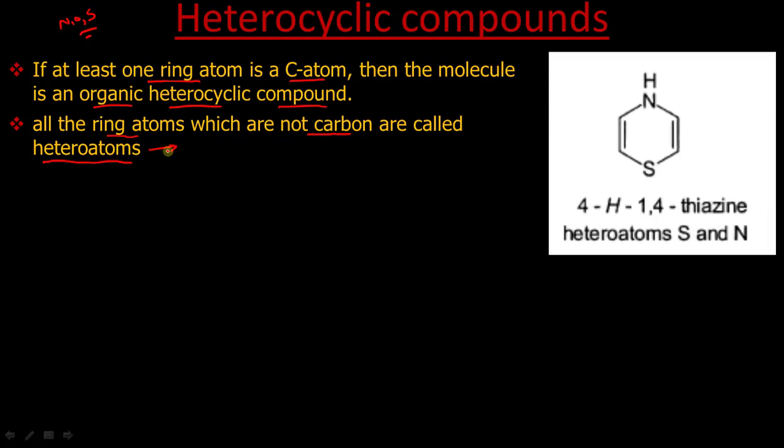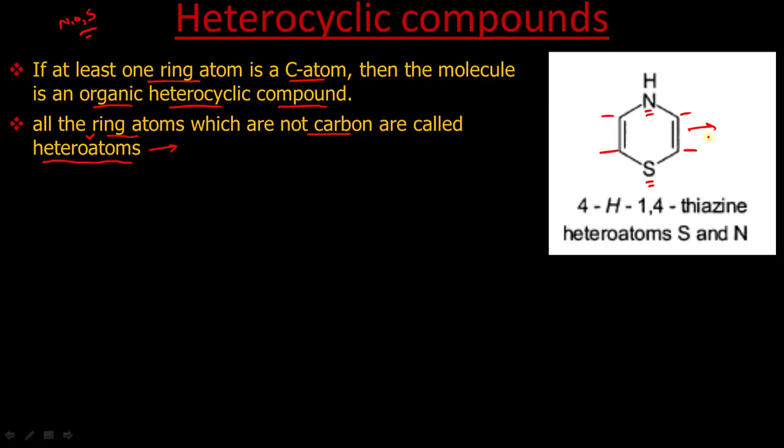Example, now consider this case. This ring contains six atoms. This is carbon, this is carbon, this is carbon, this is carbon. The condition is that it should have at least one carbon atom, but it has four, so that means it is an organic compound. It also contains sulfur and nitrogen, which are heteroatoms. So the atoms which are not carbon, we call them heteroatoms. That's why this compound belongs to organic heterocyclic compounds. This is an organic heterocyclic compound.